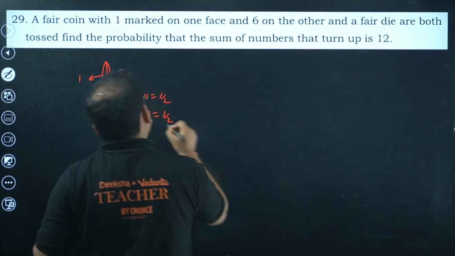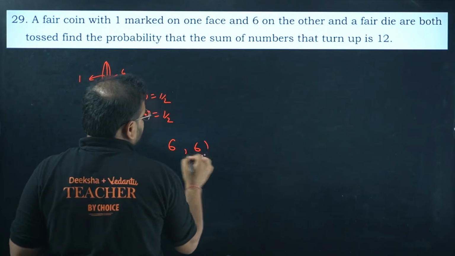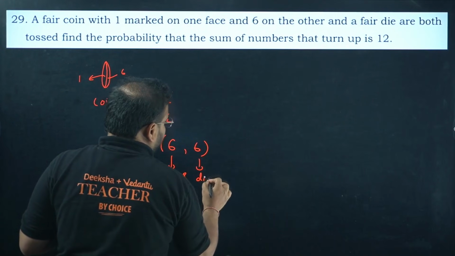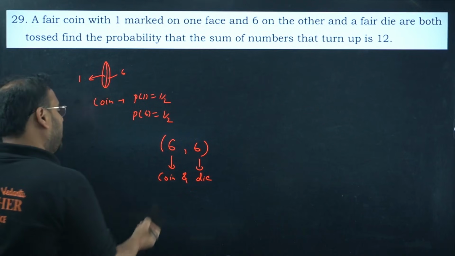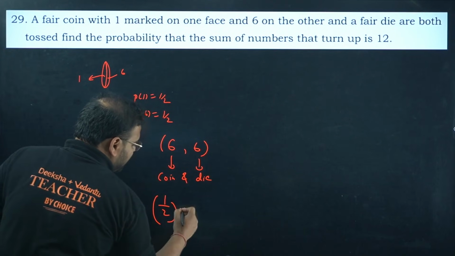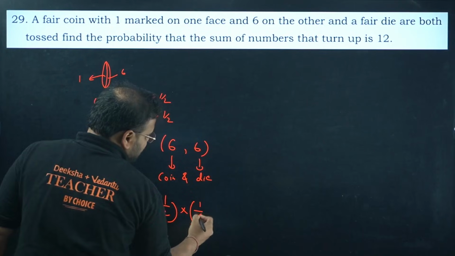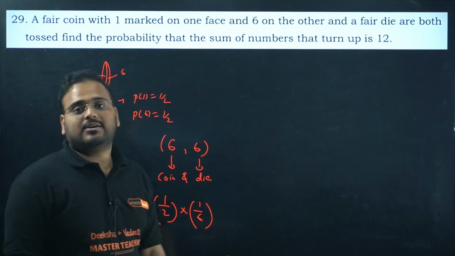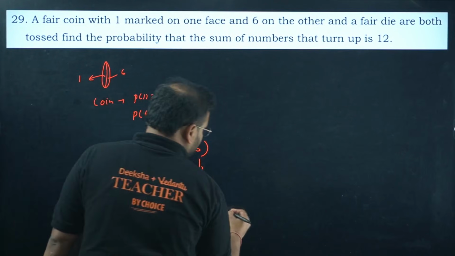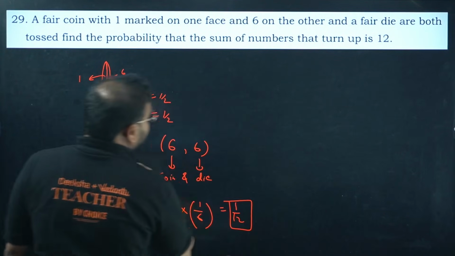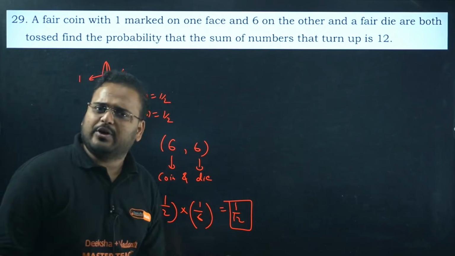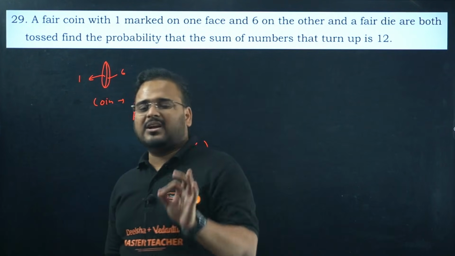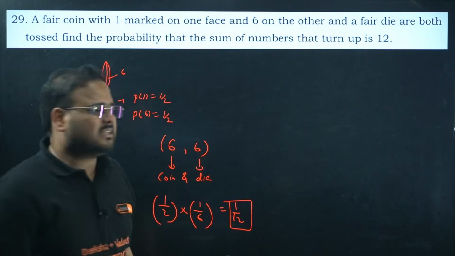Sum can be 12 only if we get 6 on the coin and 6 on the die. So if I get 6 on the coin and 6 on the die, together, on the coin the chance is 1 by 2, and on the die the chance is again 1 by 6. We have half a chance of getting 6 on the coin and 1/6 chance of getting 6 on the die. The answer is 1 by 12. That's your answer. You can write the statements: probability of getting 6 on a coin is 1 by 2, because the number of favorable outcomes is 1 and the total number of outcomes is 2. Write all the statements, please.